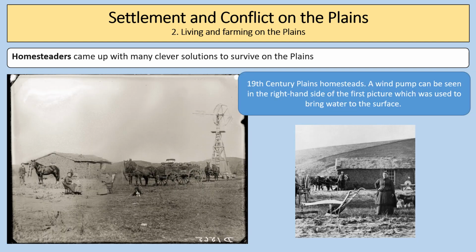Here we can see some pictures of that. So we can see some homesteads from the 19th century. A wind pump can be seen in the right hand side of the first picture, which was used to bring water to the surface.